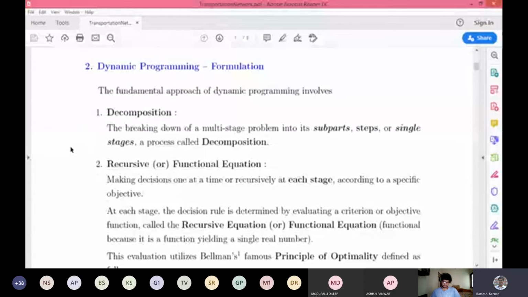And in dynamic programming, we have decomposition. These are the terminologies that will generally be understood before we get into the actual dynamic programming and its implications in the transportation network.